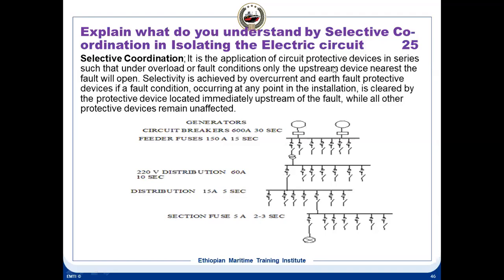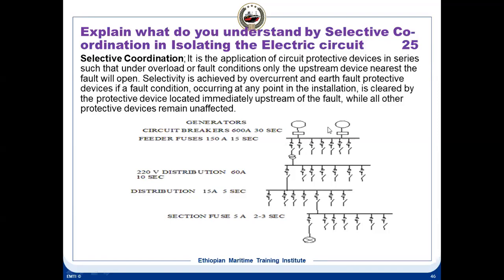So it is an application of circuit protective devices in series such that under overload or fault conditions, only the device nearest the fault will open. Suppose the fault is here, only this will open.